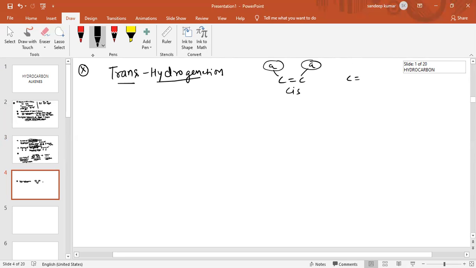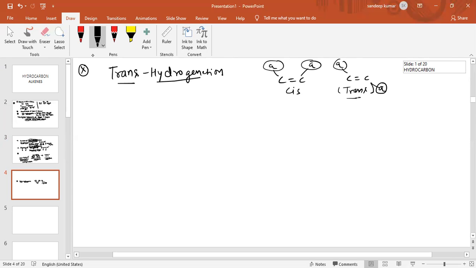If two same groups are on opposite sides of the plane, this is trans. You people are aware of this. So now hydrogenation reaction will take place in a trans manner.